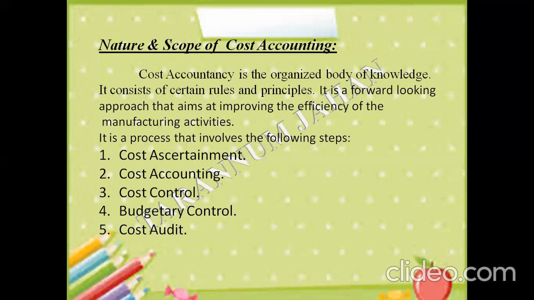Fourth step is budgetary control. Budgetary control is a process by which budgets are prepared and allocated for the future period, and they are also compared with the actual performance for finding out the variances or differences, if any. The comparison of budgeted figures with actual figures will help the management to find out the variances and take the necessary corrective actions without any delay.